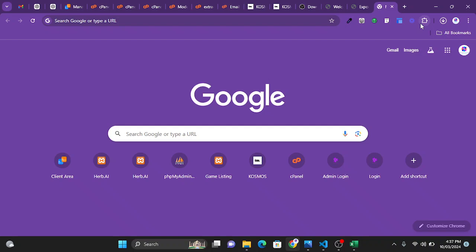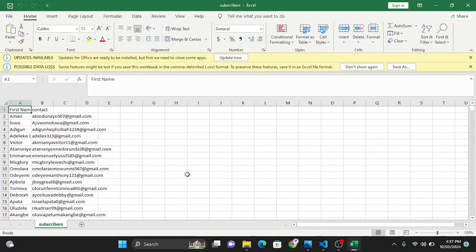The format we use is that you create different columns in that CSV file. We have the first name, you can also add the last name, and you can add the contacts. So I will head over to the file we downloaded in one of our tutorial videos, which contains the list and information of our users.